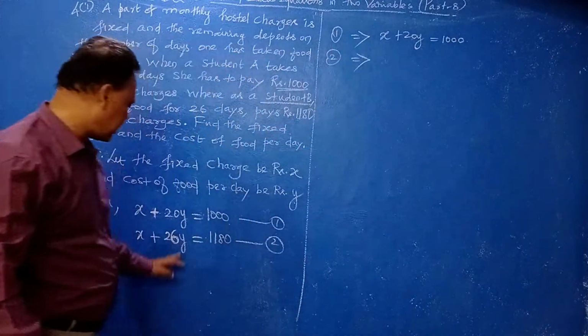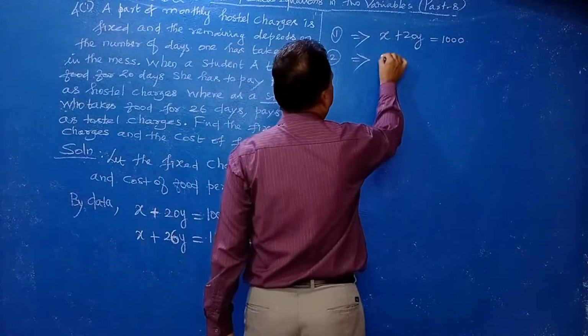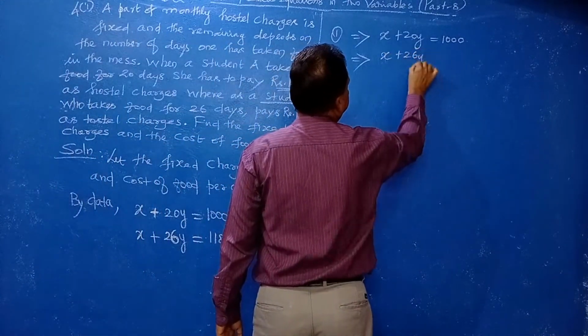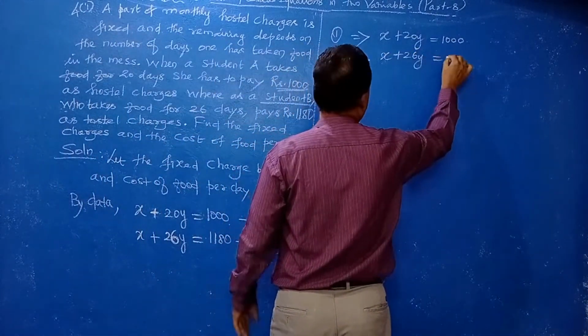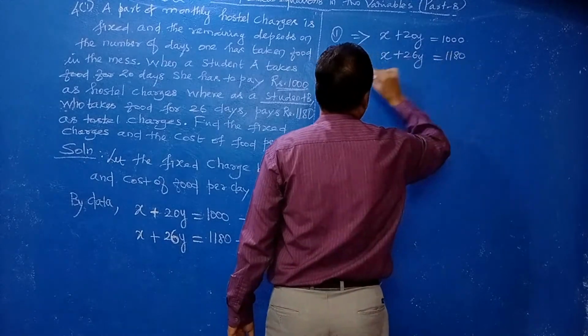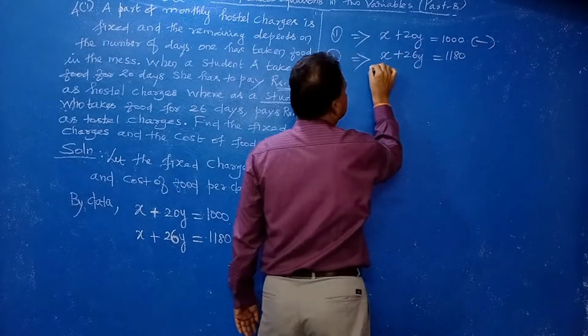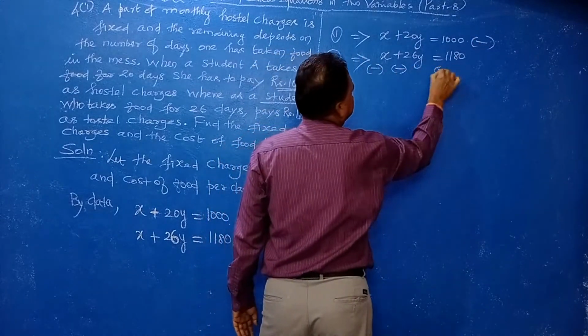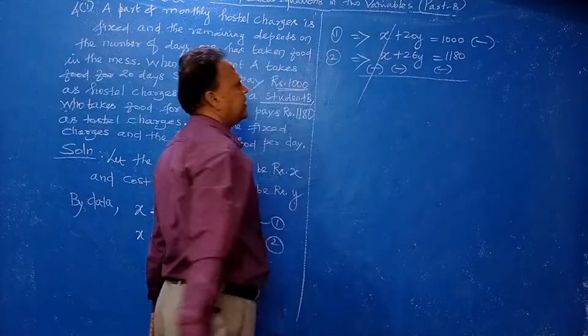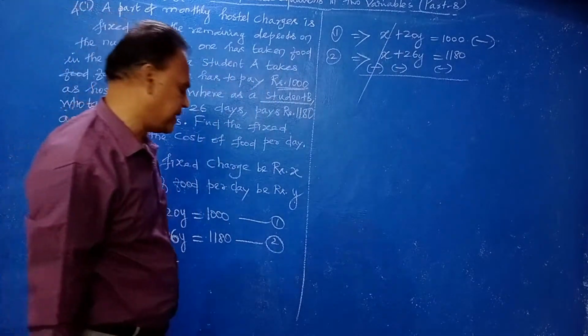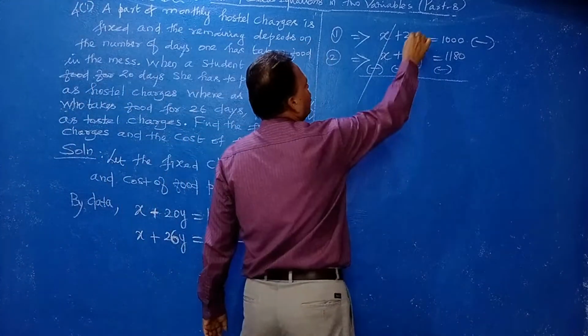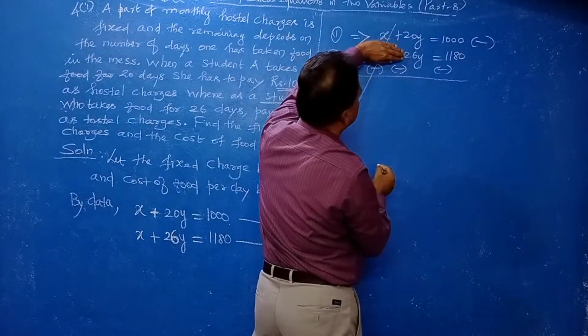Equation number 2 also as it is: X plus 26Y is equal to 1180. Now both signs are the same, which means subtract. Change the sign, and X will be eliminated.